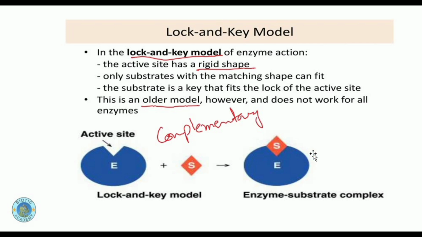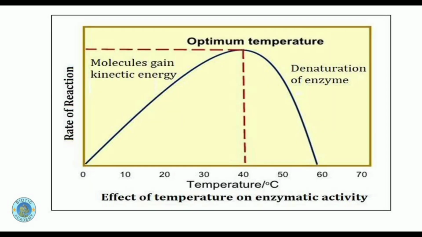Now the enzymes are very important in the body of a living organism. They are very important in the cell in order to carry on the chemical reactions going on in the cell at a constant speed or at an optimum speed. There are some factors which basically affect the activity of enzymes, and they help to increase or decrease the activity of enzymes. The most important factor for the activity of enzyme is basically the temperature.